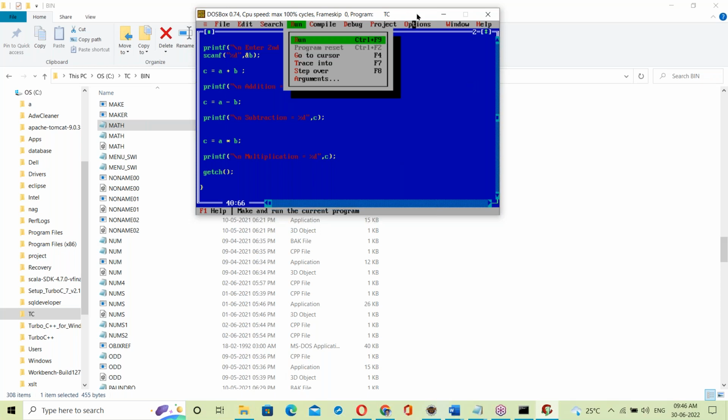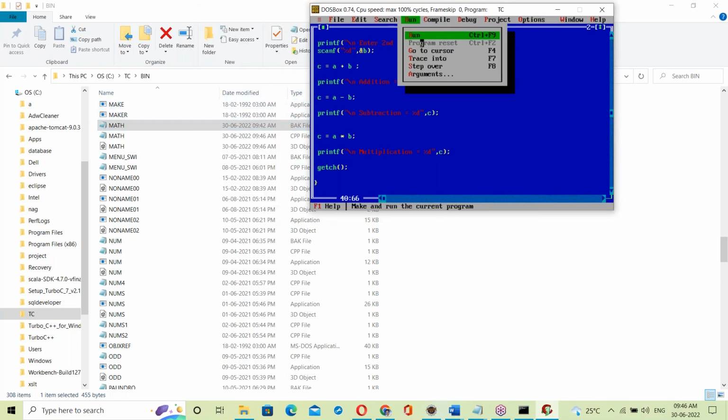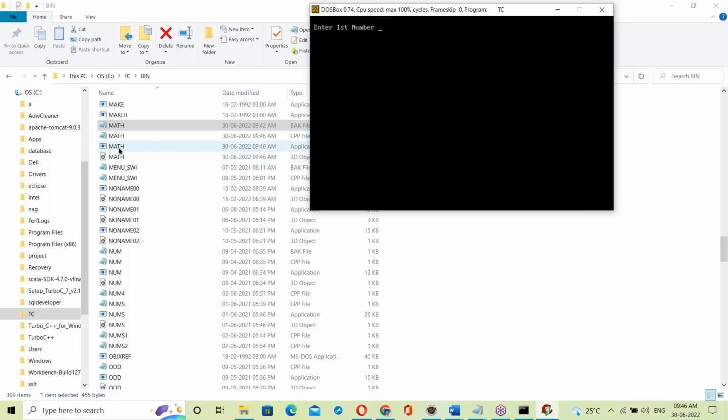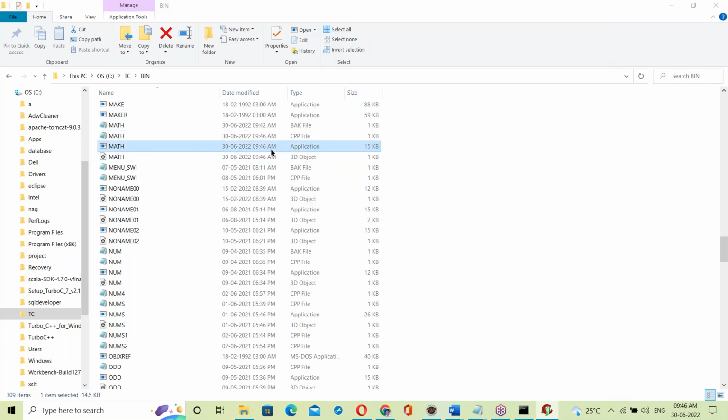When I try to run it, something happens at the back end here. Try to observe it. Now, when I try to run this program, something happens at the back end. Run it. See this. Some exe file, math.exe file, is created.